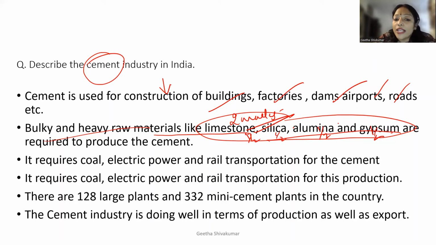It requires coal, electric power, and rail transportation. It's the same point I have written, sorry, rail transportation for this production. There are 128 large plants. This is not required. These 2 points are very important. The cement industry is really doing very well, we started exporting also, and it generates foreign exchange.